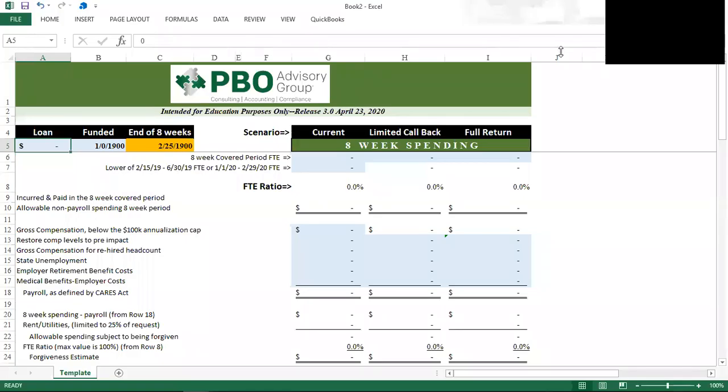Hello, this is Scott Palka with the PBO Advisory Group, and today we'd like to walk you through how to populate our educational purposes only template for estimating forgiveness under Section 1106 of the CARES Act.